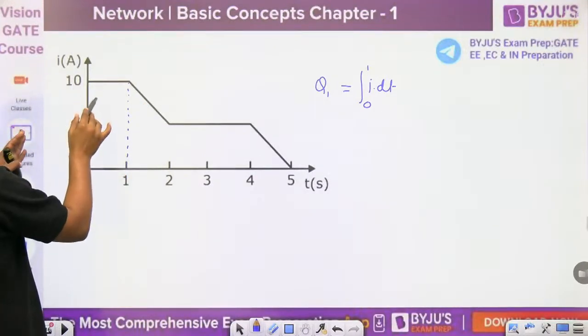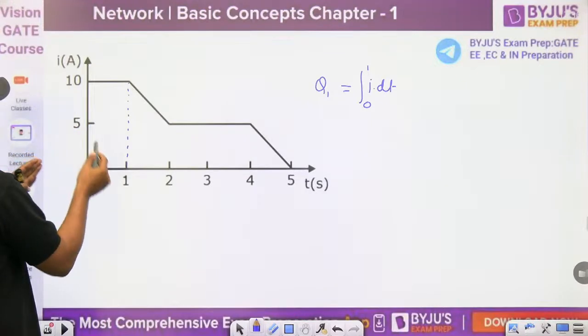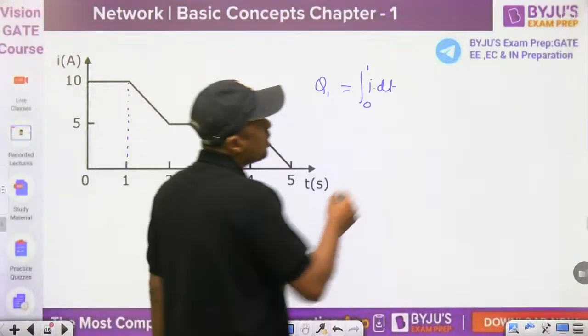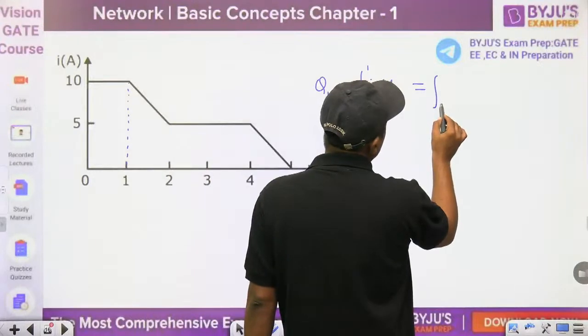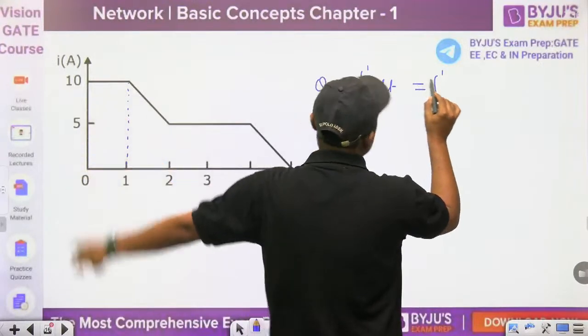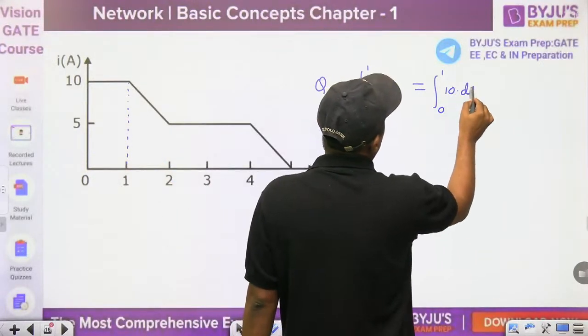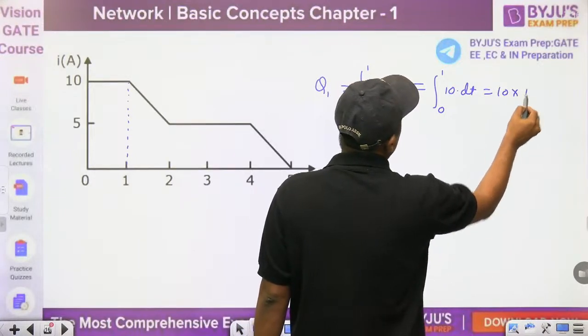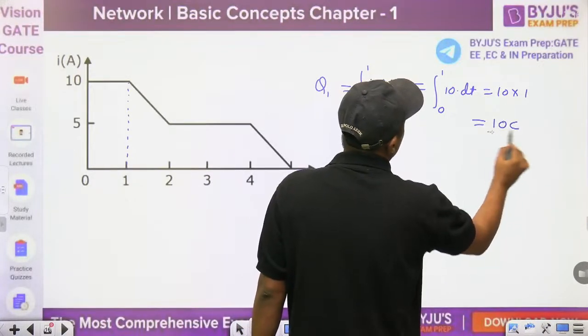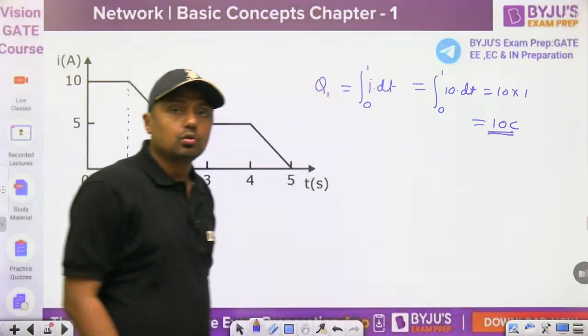So this is a rectangle. 10 into 1, what is the area? Or you can also integrate it. The current is 10, so the integral of 10 dt, and you will get 10 into 1. That is 10 coulomb.